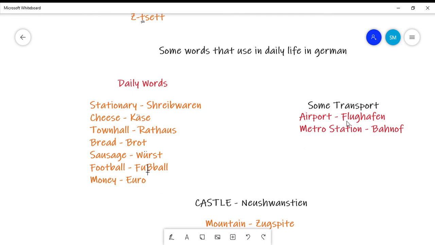Some transport names. I know all my friends go to the airport. Airport is Flughafen in German. Metro station is Bahnhof in German.